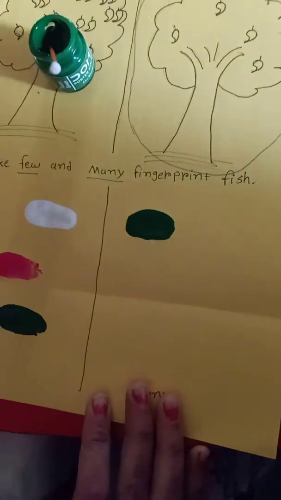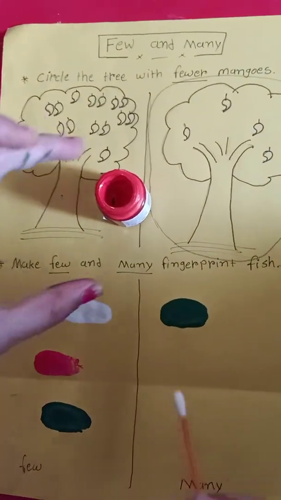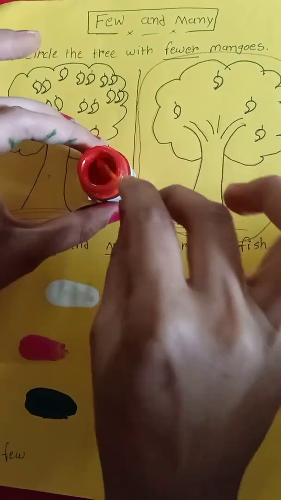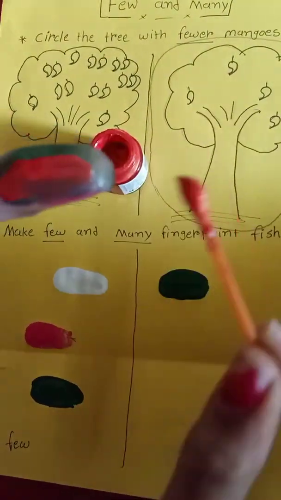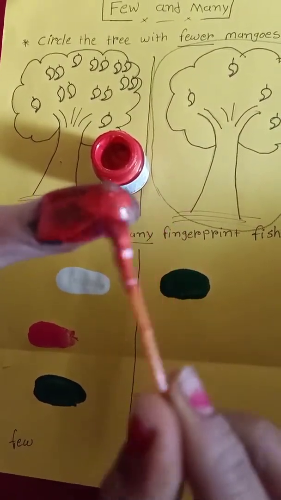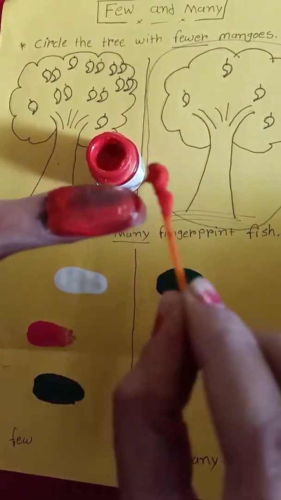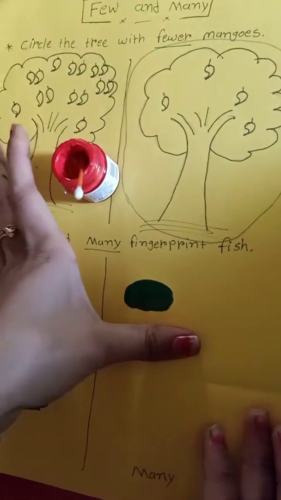Next, I take orange color, pour on this stick and color on this thumb, and then print here.